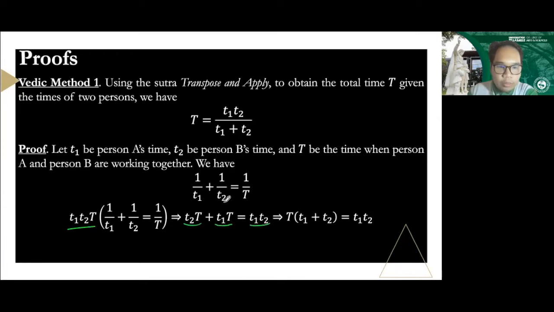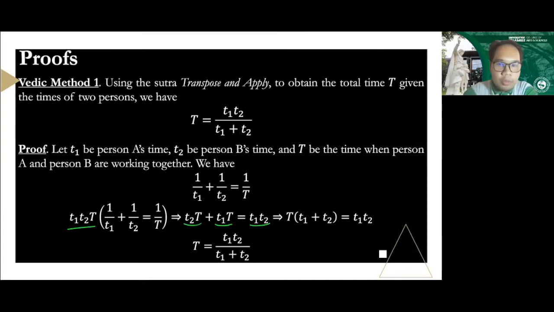And then we're going to isolate the big T, since we want to get the value of big T. So we have big T times the factored T sub 1 plus T sub 2 is equal to T sub 1 T sub 2. Isolating big T, we divide the whole equation by T sub 1 plus T sub 2. So what we have is big T is equal to T sub 1 T sub 2 all over T sub 1 plus T sub 2. And that's the end of the proof for Vedic method 1. So that's how we end up with our Vedic method 1.